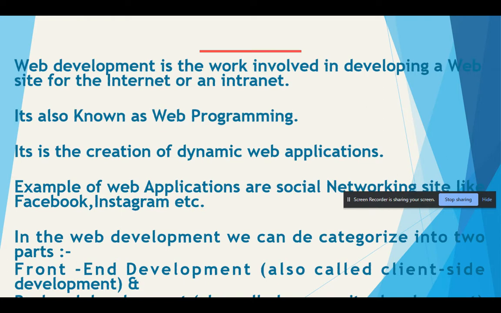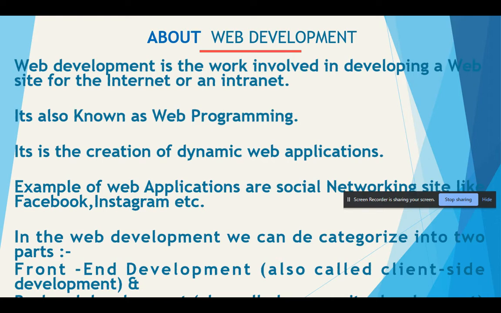It is a creation of dynamic web pages. A dynamic web page is one where, when I click a button, the button performs some action. There are two types of web applications: static and dynamic. In a static website, if you give some command, the website does not perform any action.